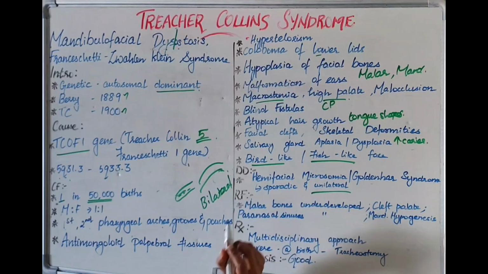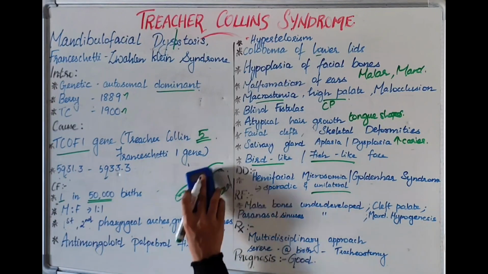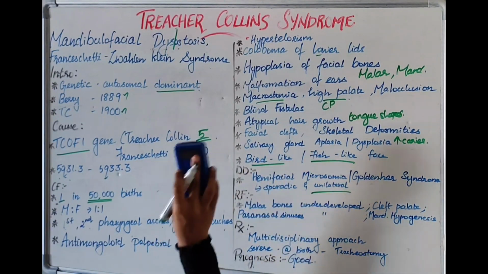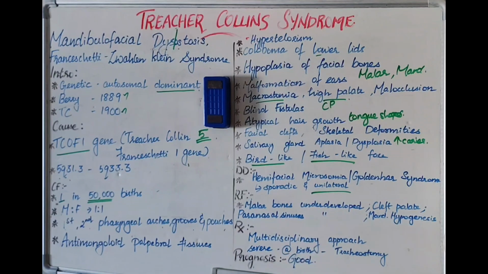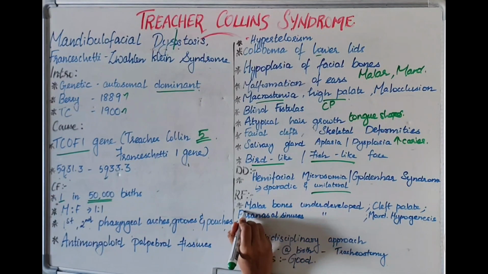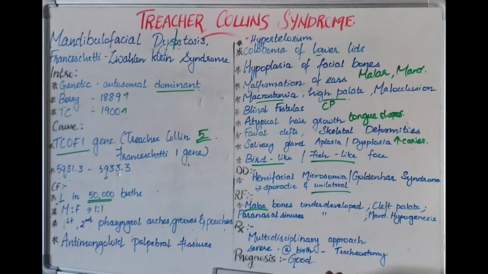Next, we have radiographic features. So what you see in radiography is, of course, the main thing getting affected is that the bones are not getting developed properly. So all the bones you can see being underdeveloped radiographically. Mostly malar bones are affected. Then mandible is also underdeveloped. You can see mandibular hypogenesis. Next, if the patient also has cleft palate, it can be appreciated radiographically.